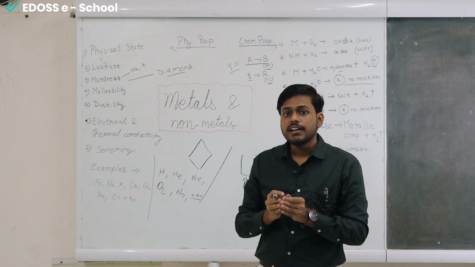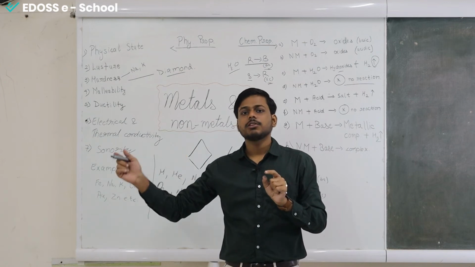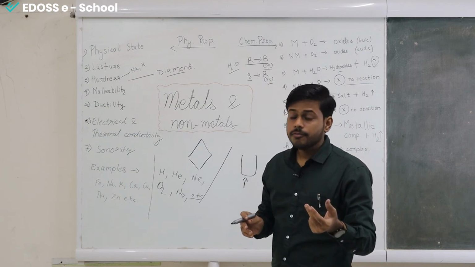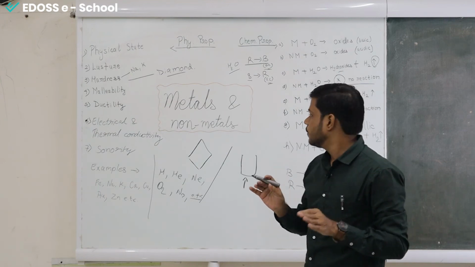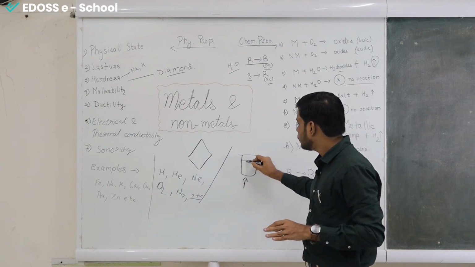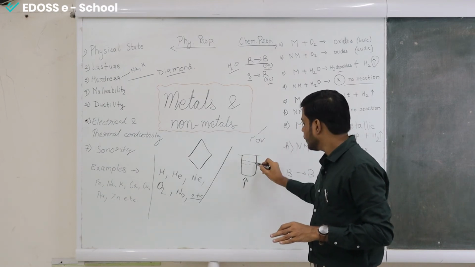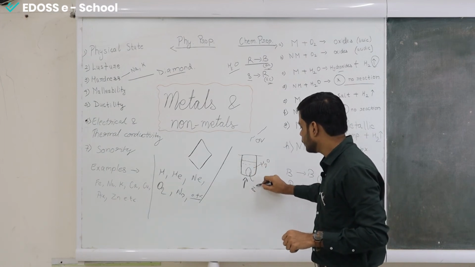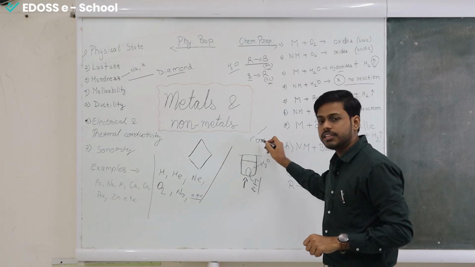So we need to understand that metals and non-metals both react with air, oxygen, but only metals react with water and non-metals do not react with water. There are certain non-metals which are very active, so they can be kept inside water to avoid this reaction with air. Suppose this is the beaker, filled with water. Here we have the air, oxygen is outside, here this is water, and here we place the non-metal. This non-metal, when inside water, is cut off from contact with air and it won't react.